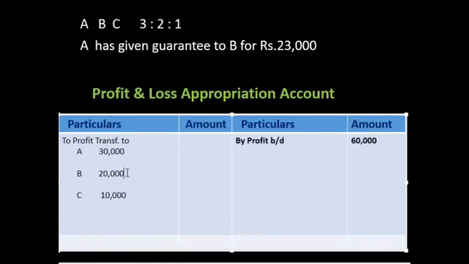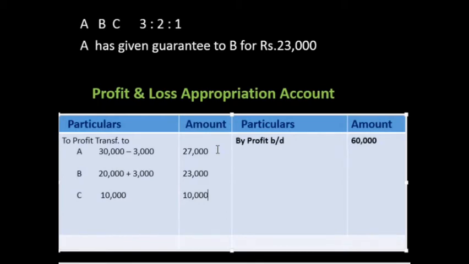Same as the previous question, 30,000, 20,000, 10,000, and after that we will see how much profit B is getting. 20,000 he is getting. So the remaining 3,000 A has personally guaranteed. That's why we deduct 3,000 from A and we add that 3,000 to B. Understood?